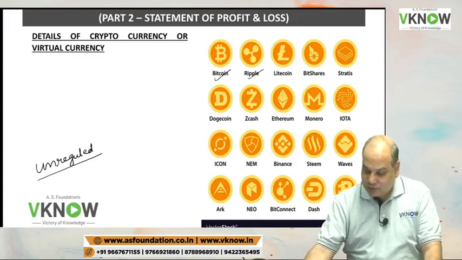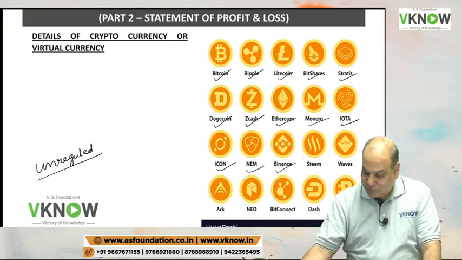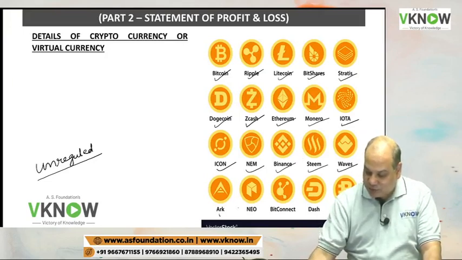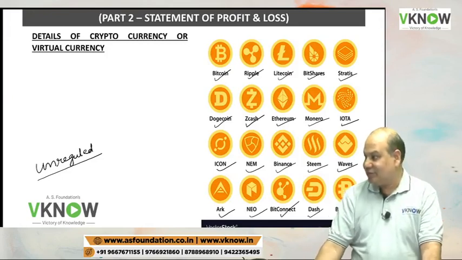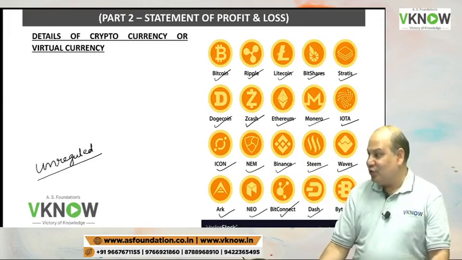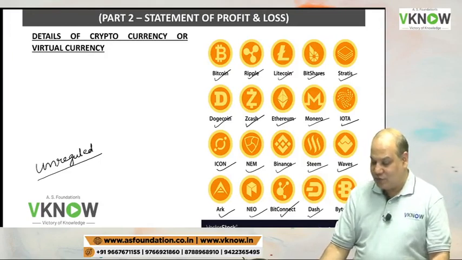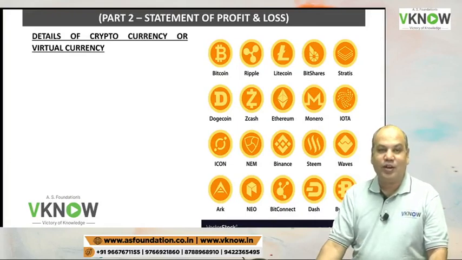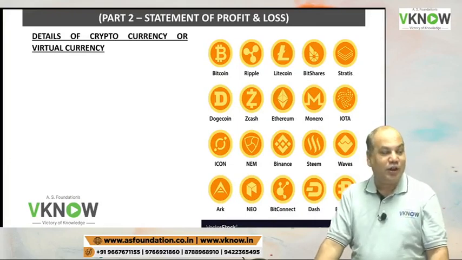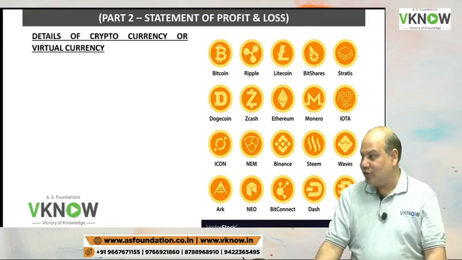Then there is Ripple, Litecoin, BitShare, Stratis, Dogecoin, Zcash, Ethereum, Monero, IOTA, Icon, Name, Binance, Steam, Waves, Arc, Neo, BitConnect, Dash, Bytecoin. So these are some names of cryptocurrency. If you want, you can trade in cryptocurrency. There are some platforms available, but I will not tell you. That is your choice. You take the risk.